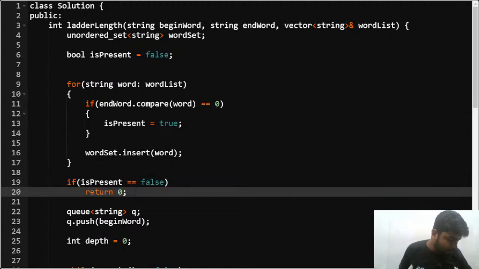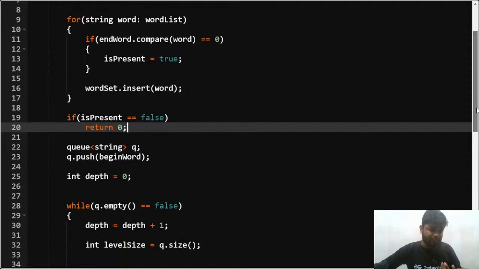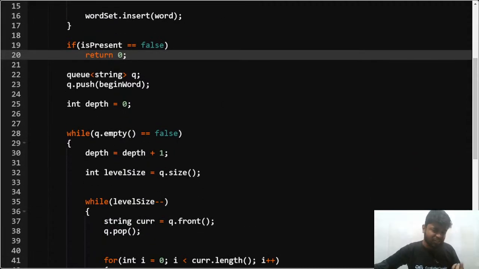Biram, after this chat is over, you can let me know how you are thinking of doing bidirectional BFS. But if I explain both things, it will take a lot of time. I've already taken a lot of time, so I will not be able to take bidirectional BFS. I know that it can be done using that approach as well, but this is much simpler to think about and explain. This is much more intuitive. You can do this using bidirectional BFS also.